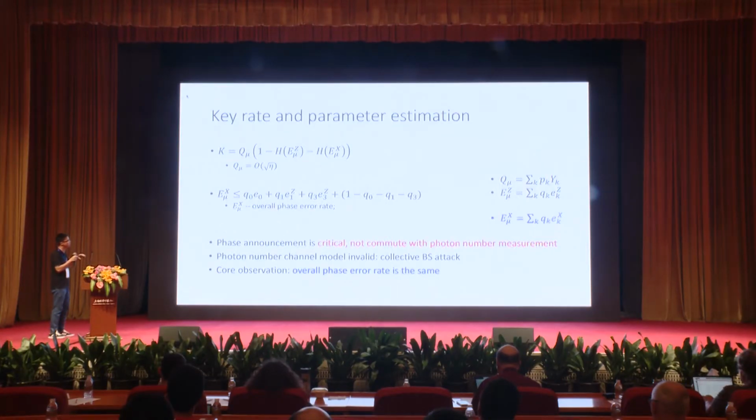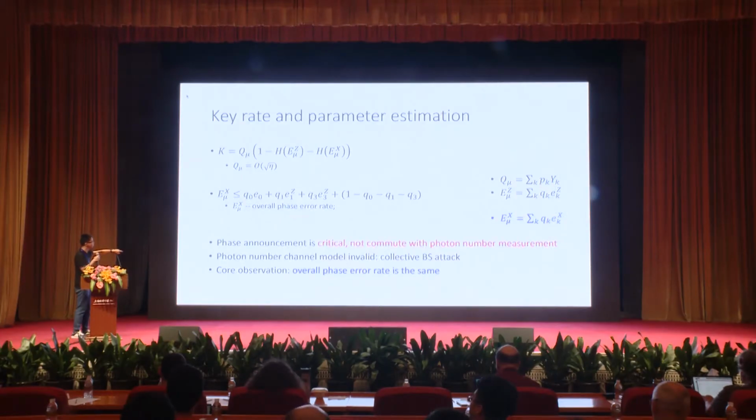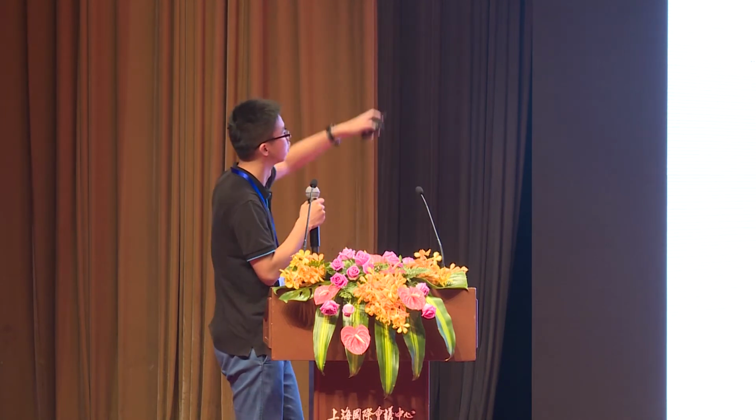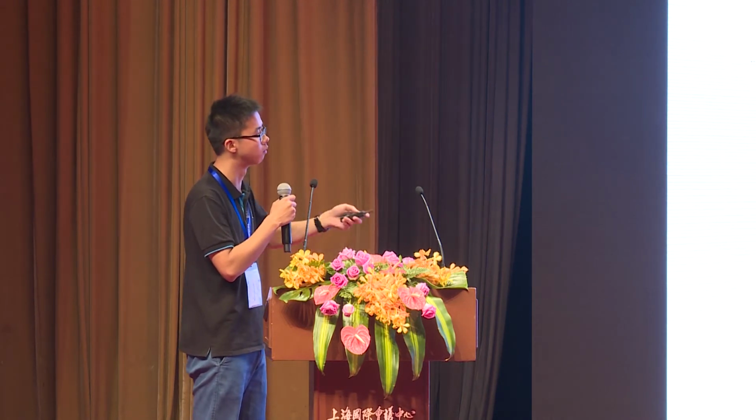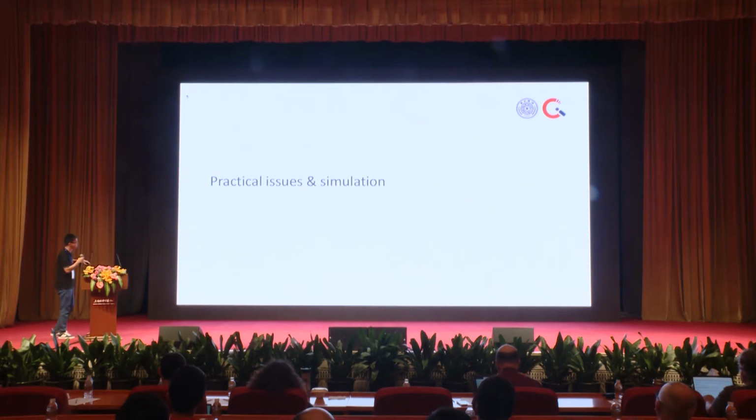So in our security proof, the core observation is that we can find an equivalent protocol without the phase announcement, and we can compare these two protocols. We can see the overall observables, like the gain, the Z error and the X error, stay the same for these two protocols. This is a technical point; for more details, you can refer to the papers. And this is a sketch of the security proof.